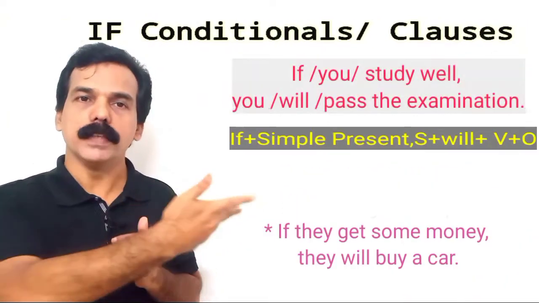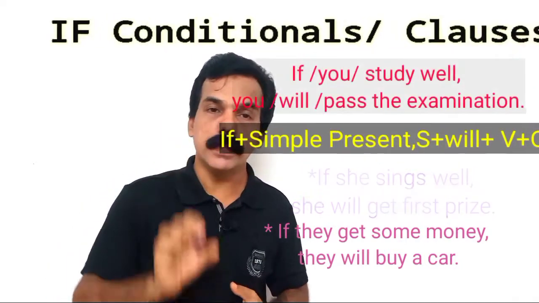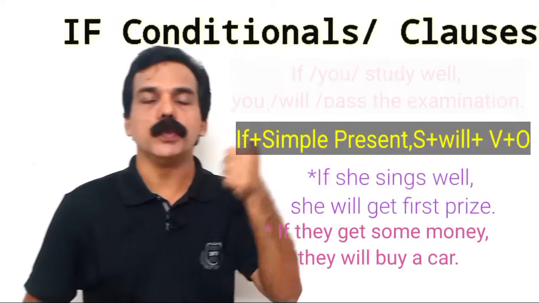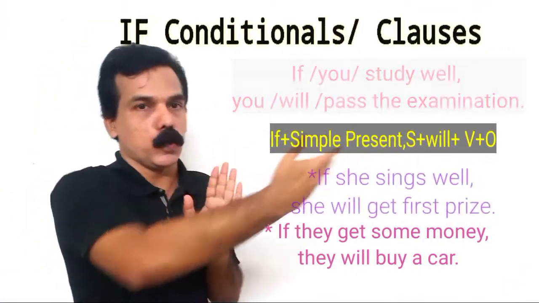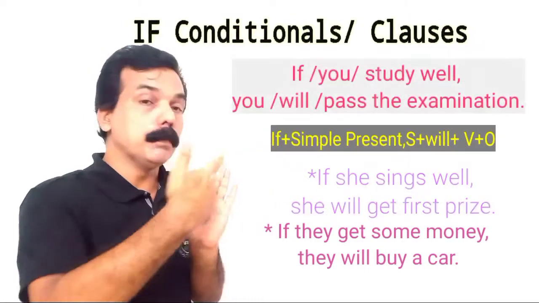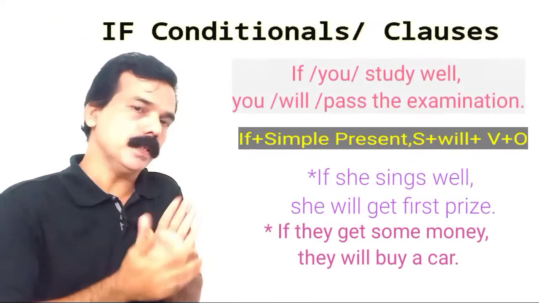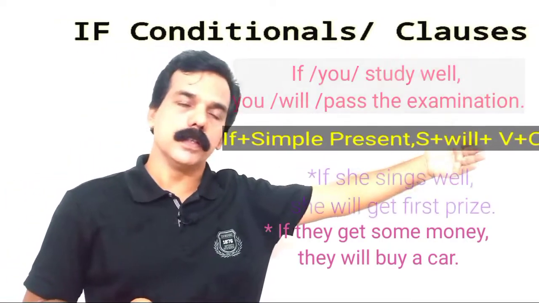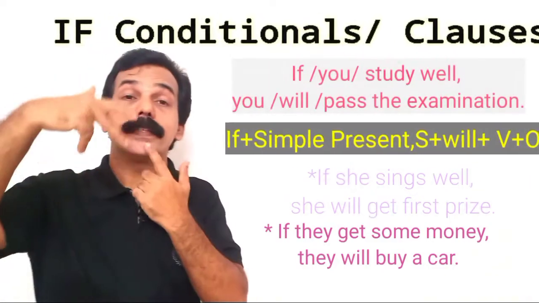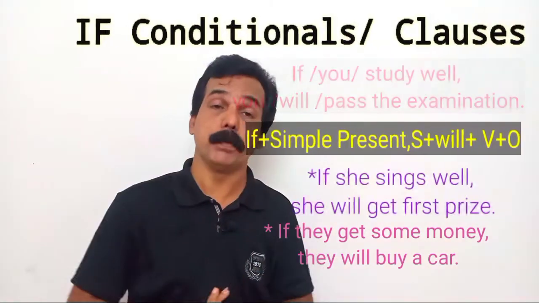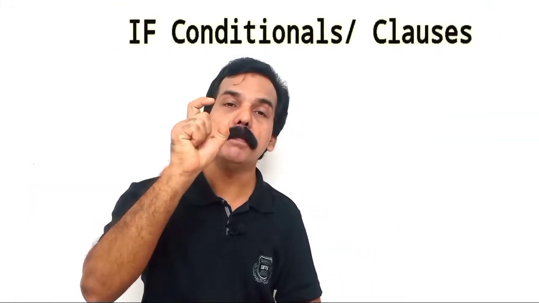Okay, we may look at other examples here. If you are using the if clause with simple present tense, we have to use simple future tense in the main clause. That is the second part or the completing section of the sentence. If we are using simple present tense, we are using simple future, will or shall plus verb. Okay, and then what is the second type? The second type of if clause is with the simple past tense.